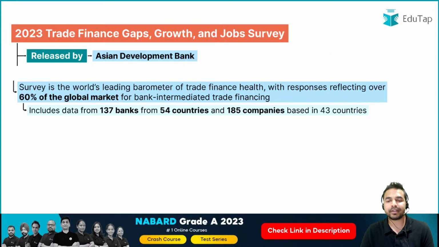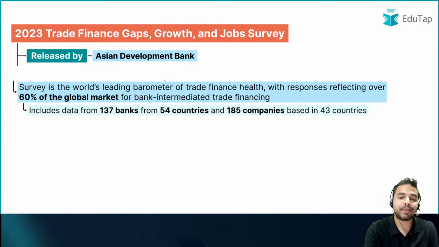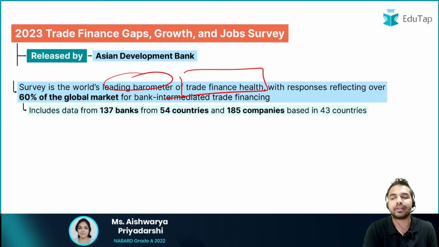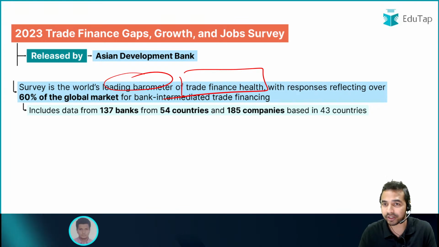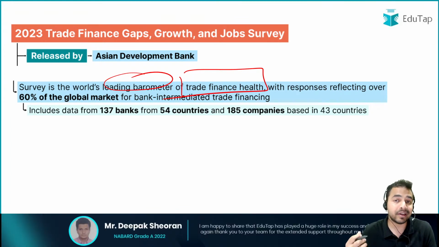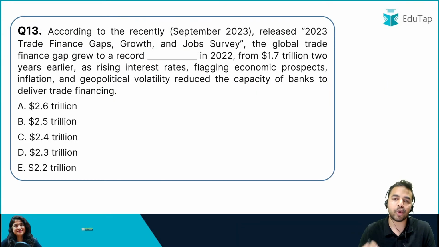और जब हम बात करते हैं इस पर्टिकुलर रिपोर्ट की, तो ये बेसिकली एक वर्ल्ड का लीडिंग बैरोमीटर है of the trade finance health. Okay, and basically ये reflect करता है over 60% of the global market. That is why it is highly effective and it really shows the results about these trade financing gaps which are there across the world. And यहाँ पर my dear friends बढ़ते हैं अपने अगले क्वेश्चन की तरफ.